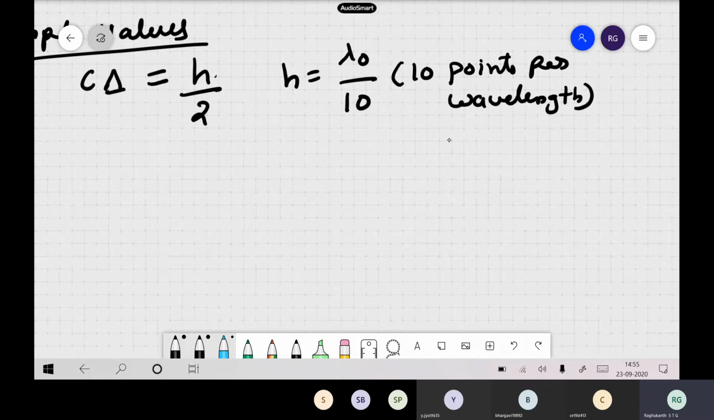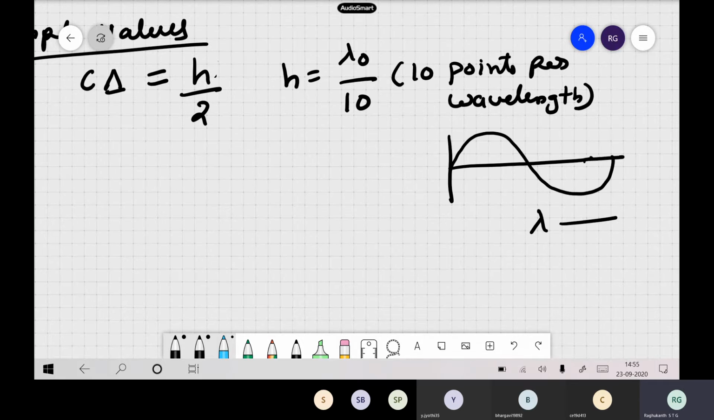So what does it mean physically? If you have a sine wave like this, and this is our lambda, lambda naught by 10 means I have sampled with 10 points: 1, 2, 3, 4, 5, 6, 7, 8, 9 and 10 points. So this is the meaning of this expression. I have sampled my sine wave with 10 points per wavelength, so my curve will be followed like this. This is how the sampling has been done in the finite difference scheme. And then we have taken c delta as h by 2 itself.